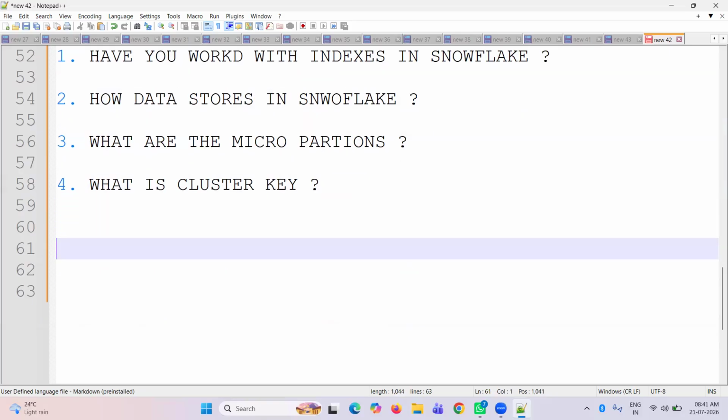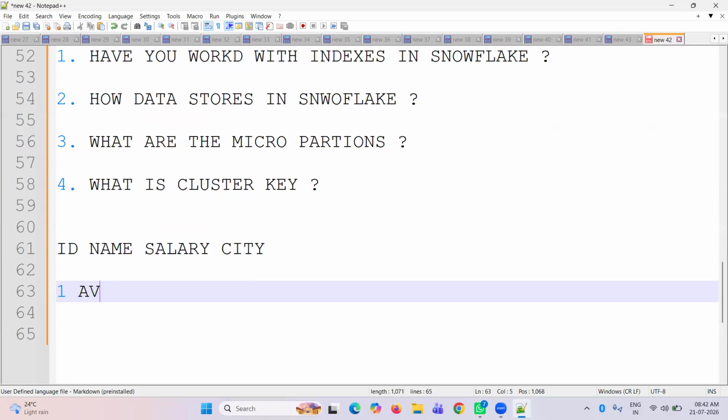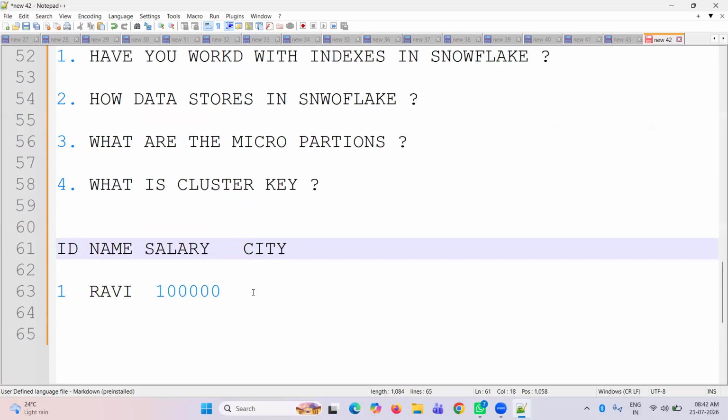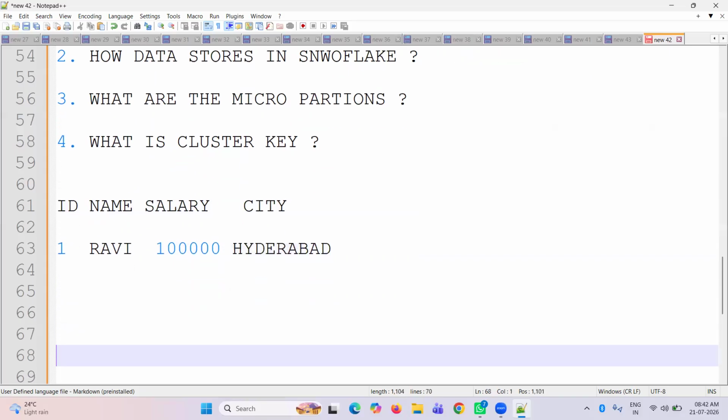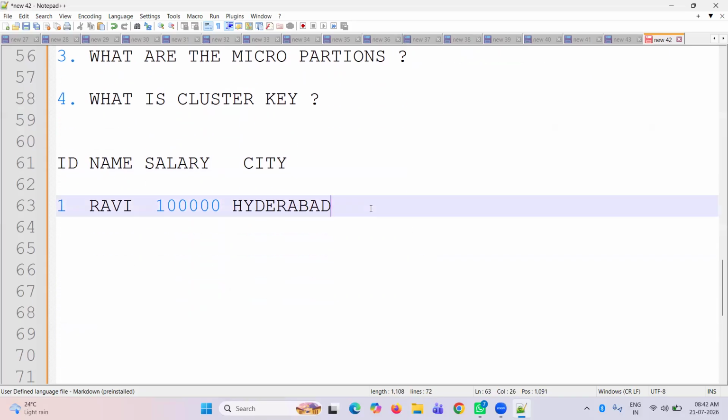I'll give one example. One record: ID, name, salary, and city. The name is Ravi, salary is 1 lakh, city is Hyderabad.